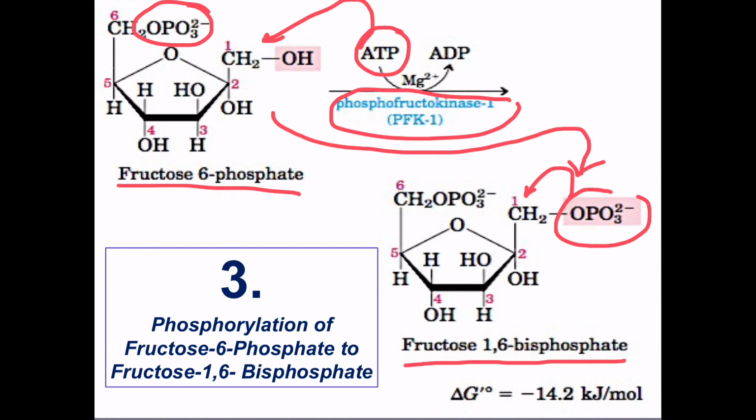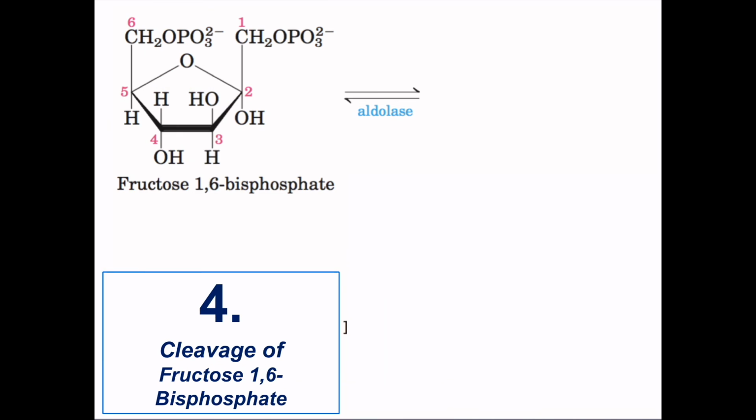Fructose 1,6 bisphosphate. Now phosphofructokinase is a very famous enzyme, and it is very important in glycolysis because at this particular step, the third step, it is making certain that glucose is committed to glycolysis and not the other pathways present in the cell. This is a very important reaction, and this is an irreversible reaction, as you can see from the arrow. Let us go to the next one.